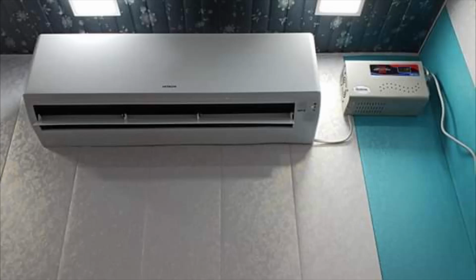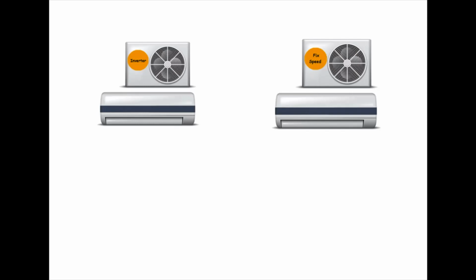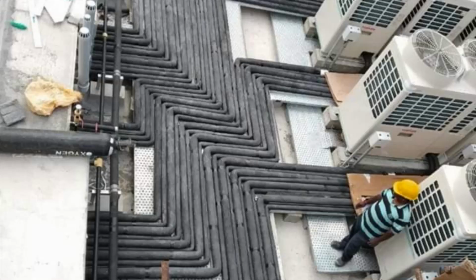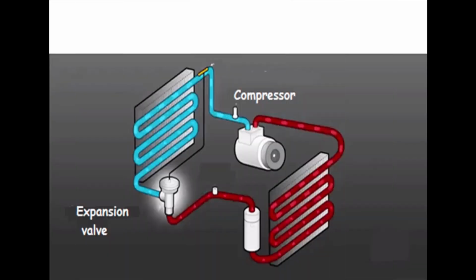There are two main types of air conditioner available in the market today: the inverter air conditioner and the fixed speed air conditioner. It is important to know the benefits and capabilities of both types before making a purchase. Although both have similar functions, the difference lies in the type of compressor technology. The function of the compressor is to compress and expand the refrigerant liquid, thus providing the cooling necessary to cool the incoming air.